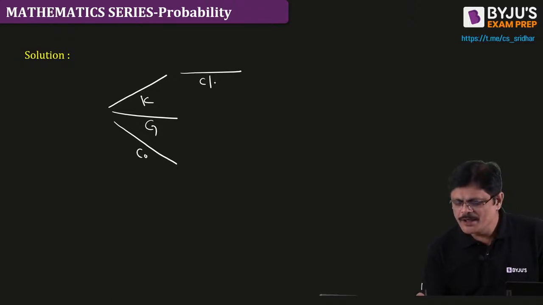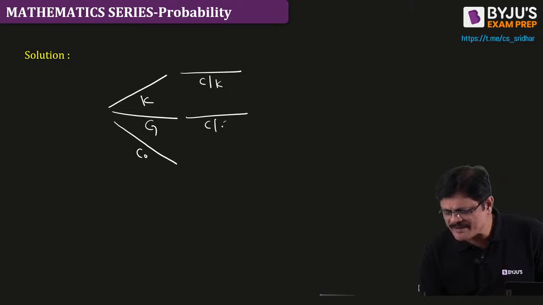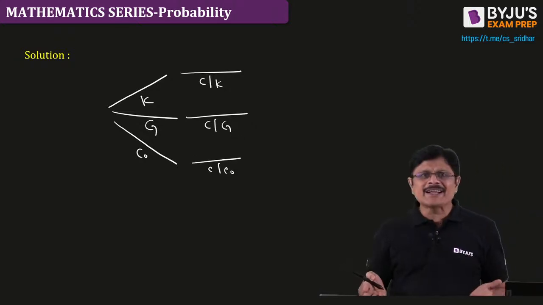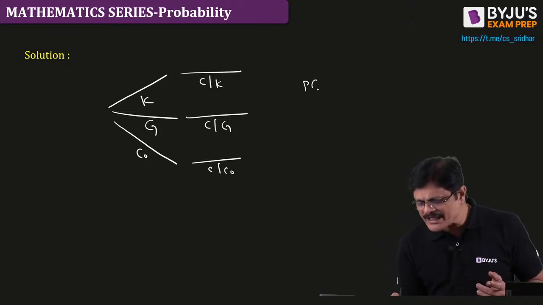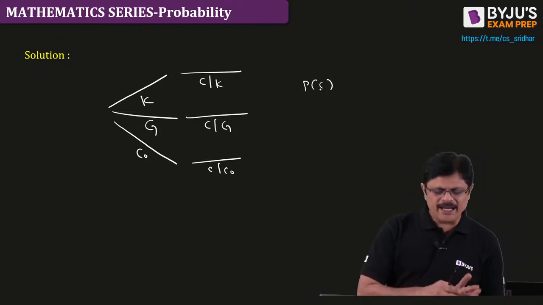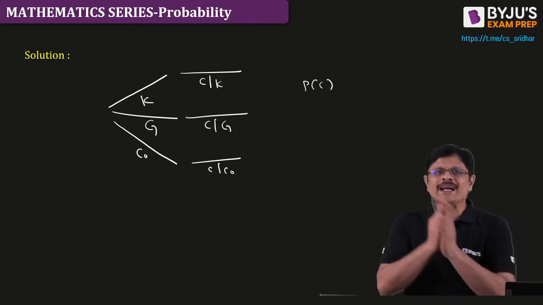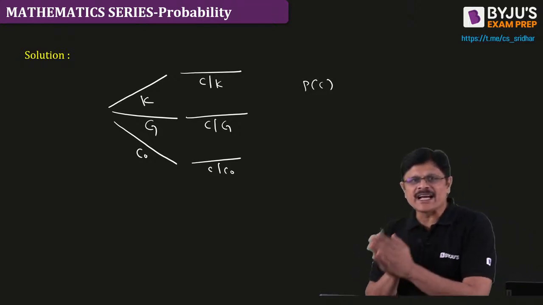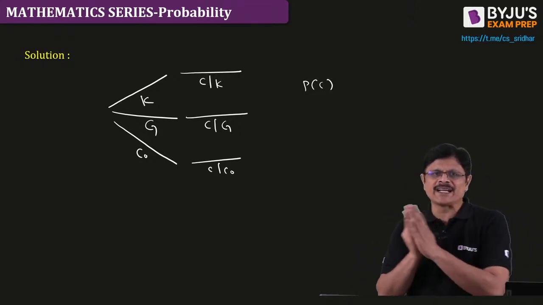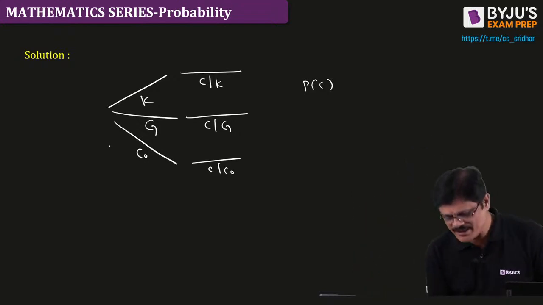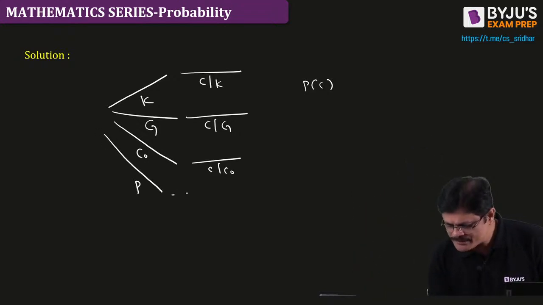He gets the correct answer when he knows it, when he guesses it, and when he copies. Even here the story is the same. What is the probability that he gets the correct answer? K into C given K, that is he knows and gets the correct answer, he guesses and gets the correct answer, or he copies and gets the correct answer, or something like this. He prays to God, and what is the probability that he gets the correct answer when he prays to God?